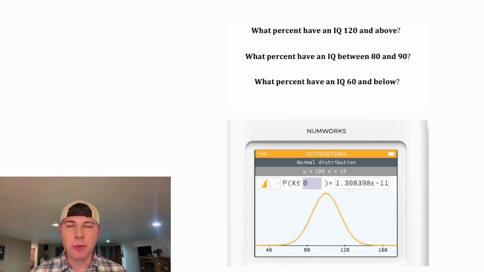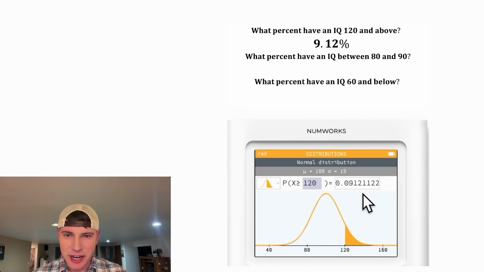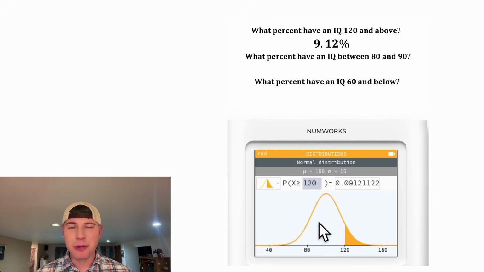The first question is what percent of people have an IQ greater than 120? So we want to go over here to greater than, that's this one right here. And we're going to plug in 120 right here and then hit enter. And this is the answer, 0.0912, or about 9.12%. And it shades in the normal graph as well. All of these people have an IQ of 120 or higher, and all these people are lower. So it'll be about 9.12%.